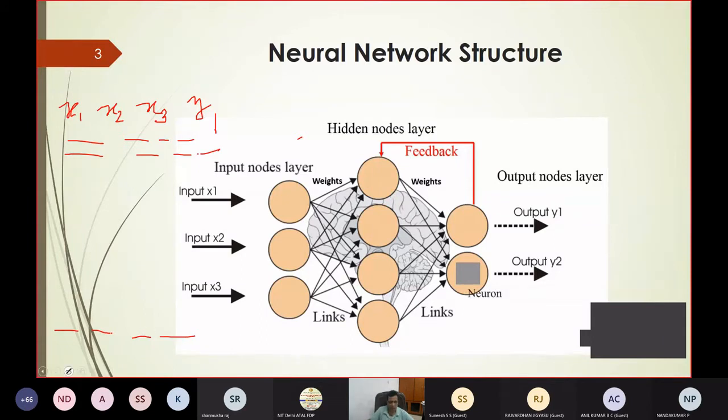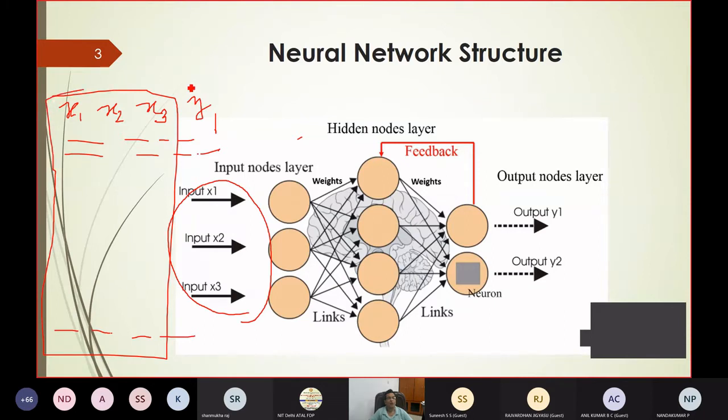So what you generally do, you know your pattern input. That is either 3 inputs or 4 or 5 or 6 inputs. And you know the number of outputs, either 1 or 2 or 3 or 4. So this input is known for n number of patterns and the output is also known for n number of patterns. Now you have to train a neural network to learn this so that if a new pattern arrives, it will be able to produce the output.